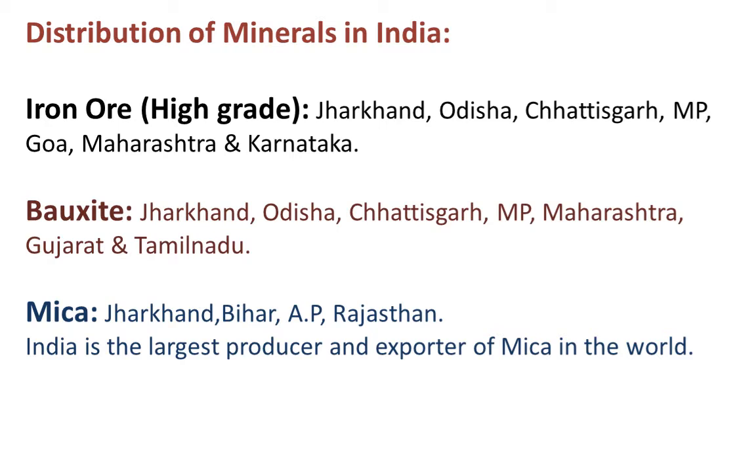Now second comes bauxite. As you all know, bauxite is the ore of aluminium. They process the bauxite and make aluminium out of it. Major bauxite producing areas are Jharkhand, Odisha, Chhattisgarh, Madhya Pradesh, Gujarat, Maharashtra and Tamil Nadu. Next comes mica. Mica deposits mainly occur in Jharkhand, Bihar, Andhra Pradesh and Rajasthan. And you all know that India is the largest producer and exporter of mica in the world. We produce in larger quantity and we export also in the world.